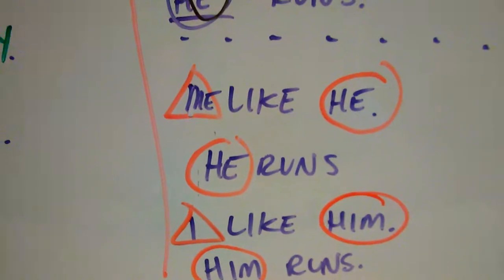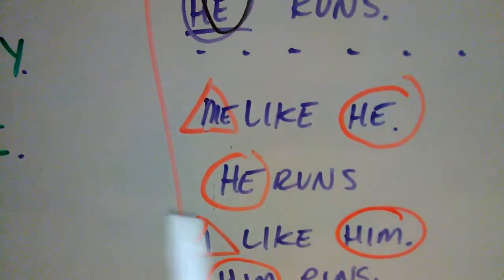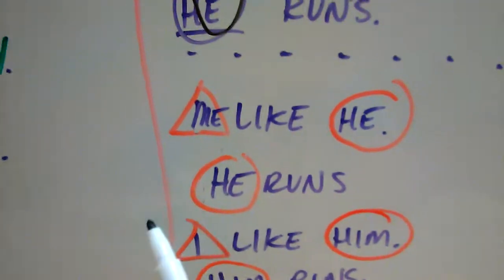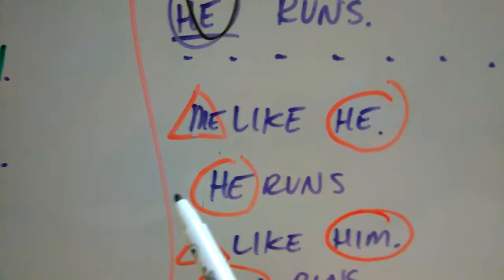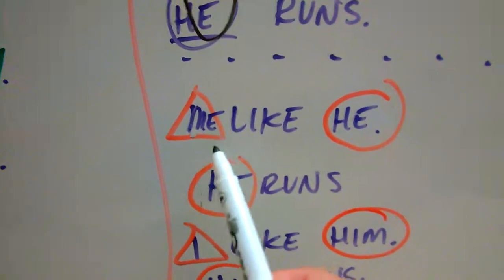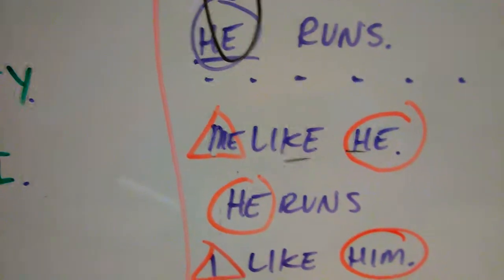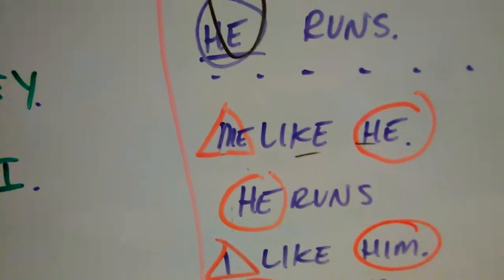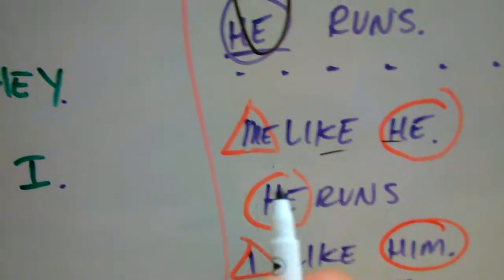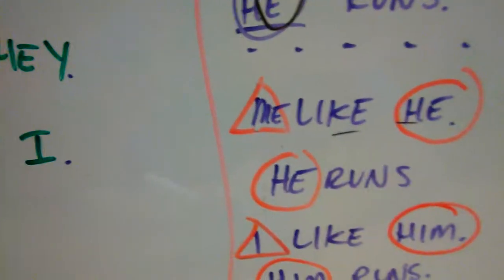Okay? So here we have the sentence, me like he runs. Now in English, it doesn't make sense. The first one doesn't make sense because it's written in the objective case, and we have a nominative case, right? But let's look at this in terms of Cebuano's ergative-absolutive alignment.